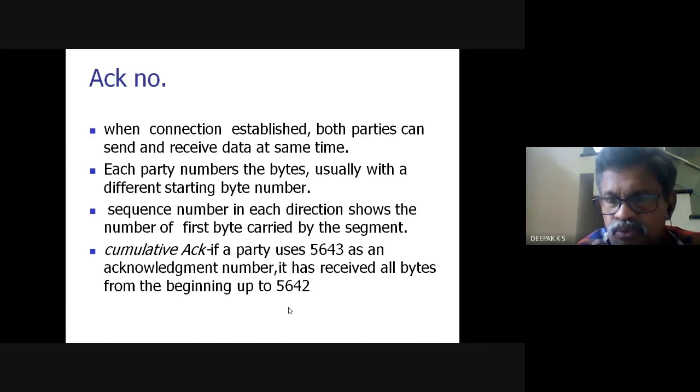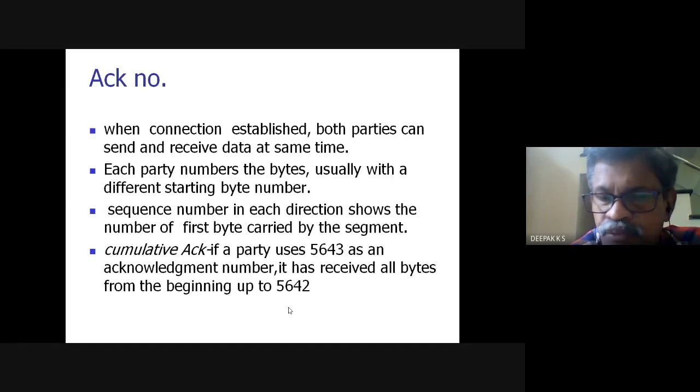So actually data could be transmitted from A as well as from B simultaneously, and the number of the first byte of the data transmitted from A can differ from the number of the first byte transmitted from B, or it could be C. So anyway, it is random and it is duplex, so it is bidirectional. Now the ACK number, what I want to convey is that the ACK is a cumulative ACK.